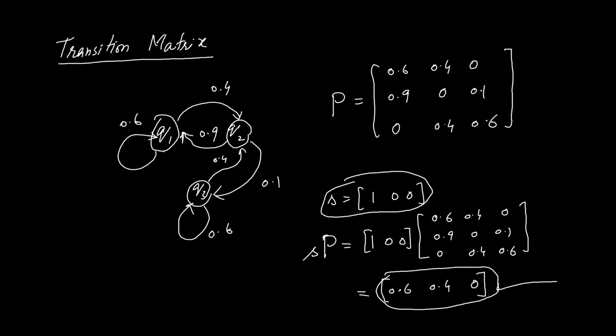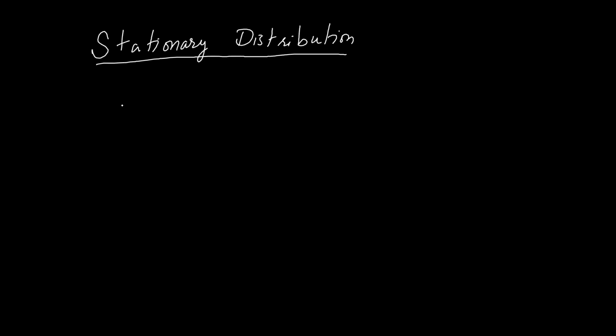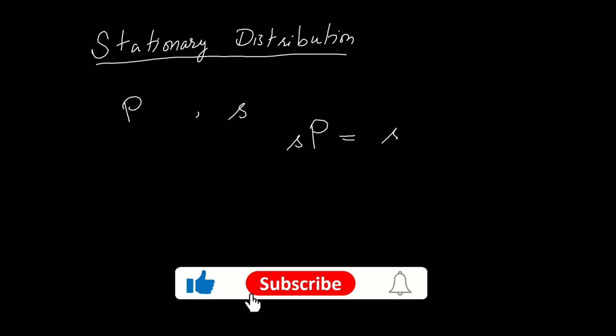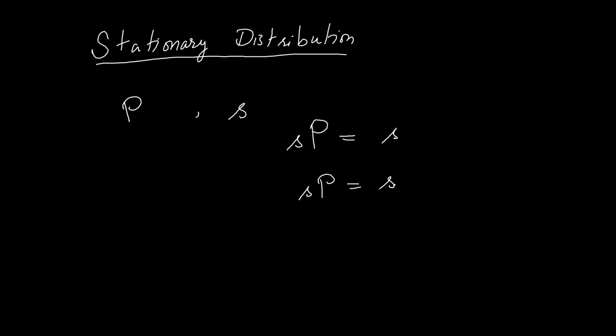Let us now come to our topic. What is a stationary distribution? Suppose a Markov chain has transition matrix P and suppose that its current state is S. This state is such that when the Markov chain makes a transition, so we multiply S with P, the next state is again the same state. The Markov chain makes another transition and we again get the same state. This is called the stationary state of the Markov chain. In most cases, this is a mixed, probabilistic state, but it is possible that the stationary state may be a pure state.